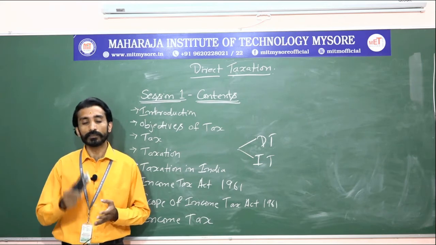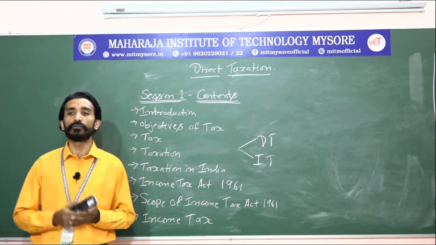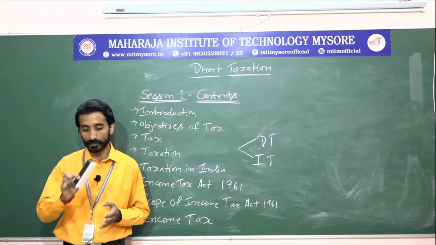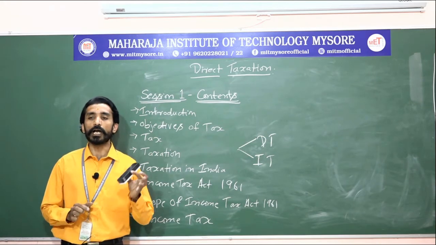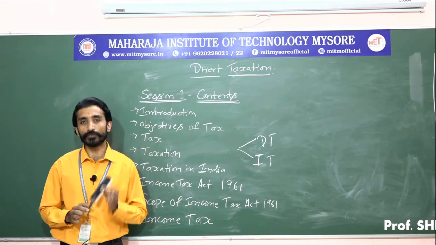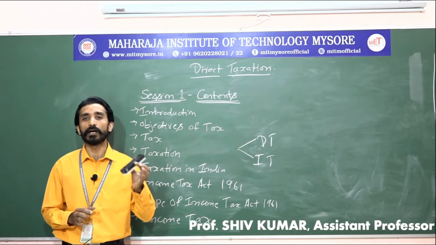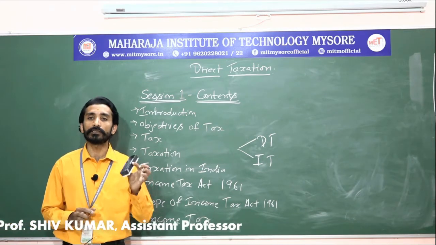The burden of this indirect tax will be on the seller. For example, if I am a seller of some product, say I sell this duster, I will be generating revenue out of it. As a purchaser, you have paid the amount and purchased this, and it also includes the tax.